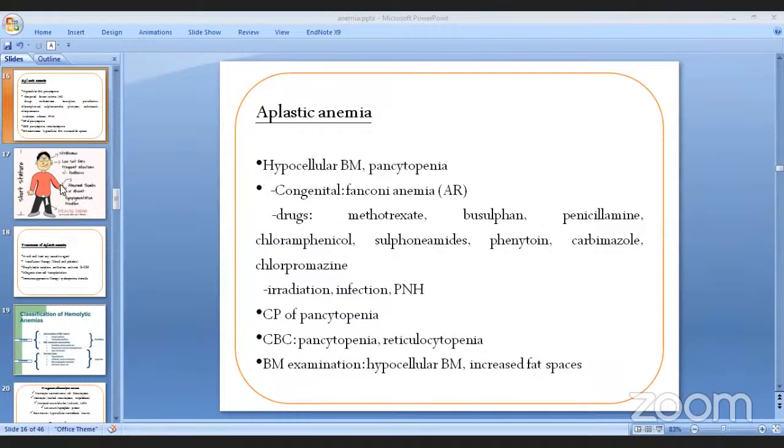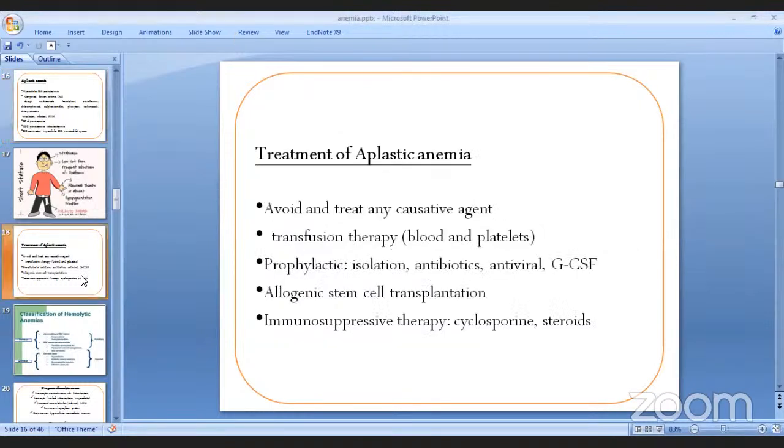Okay, so let's talk about the treatment of aplastic anemia. Treatment the first thing we need to do is avoid any causative agent. If there is any other causative agent such as any infection that caused it, just treat it. Avoid and treat any causative agent. Right? Transfusion therapy when we can give the person whole blood or packed red blood cells or platelets according to